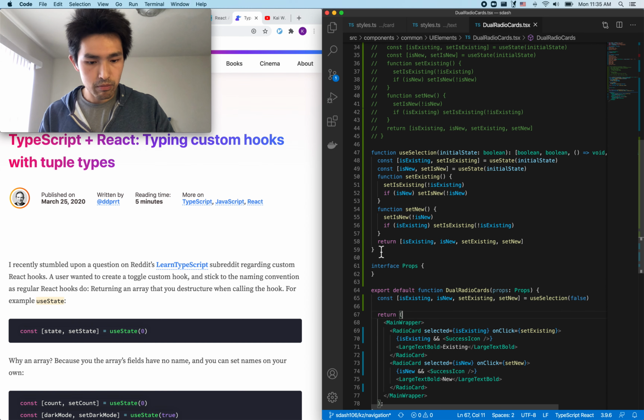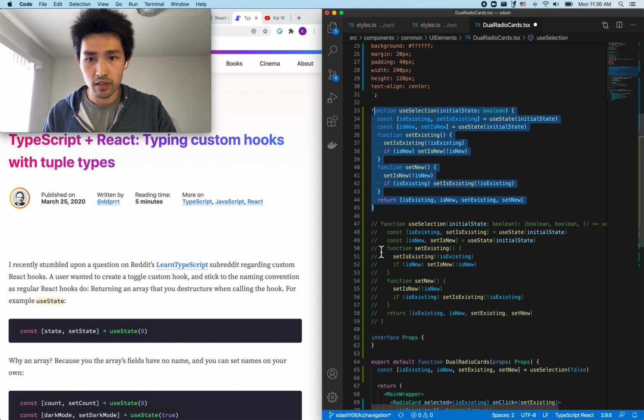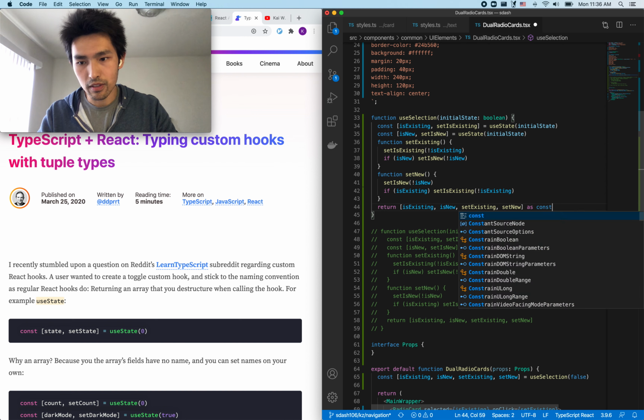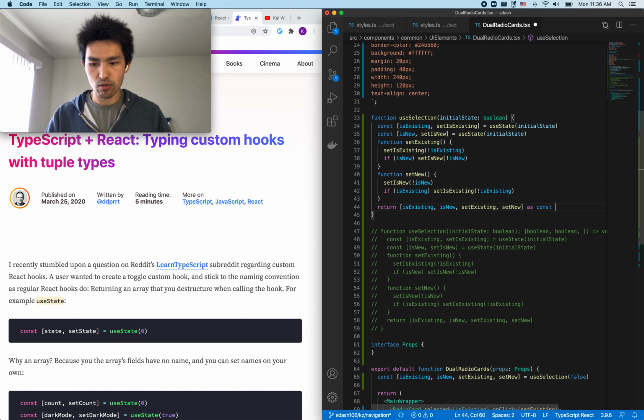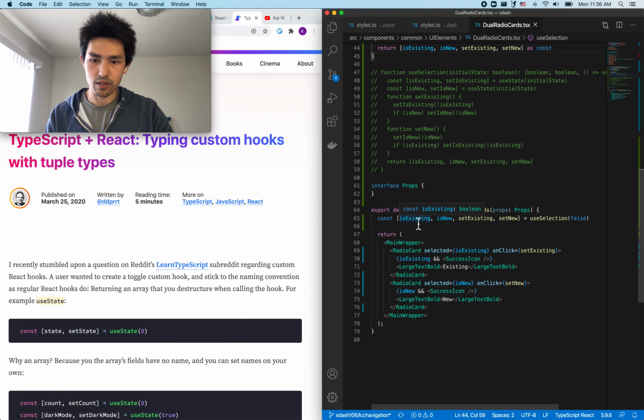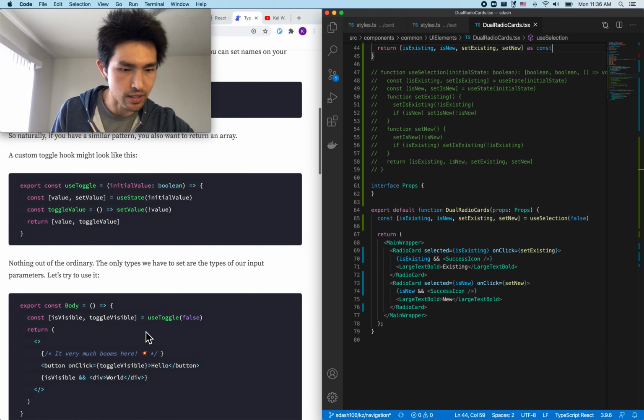I actually personally prefer this way, where I just do a type freeze, where I cast it to a const type. And this is another way to do it, because here you can see that it's also giving me Boolean and void function. So this way sort of freezes the type.